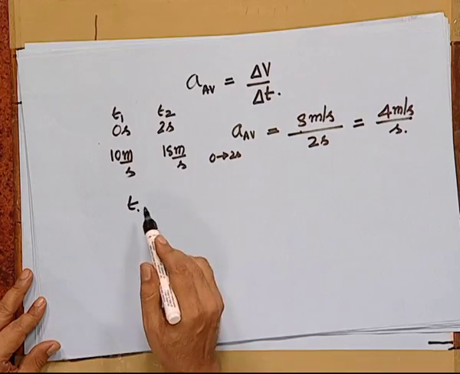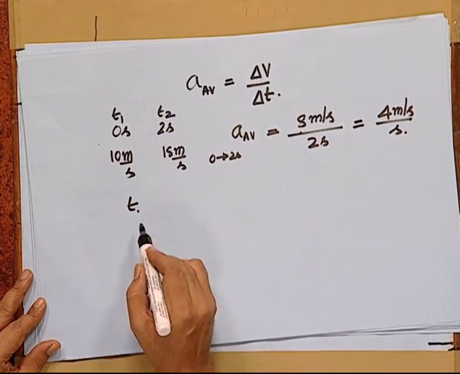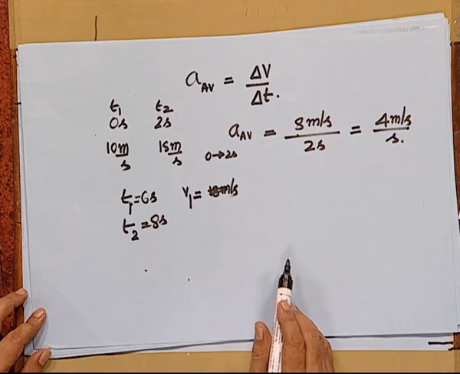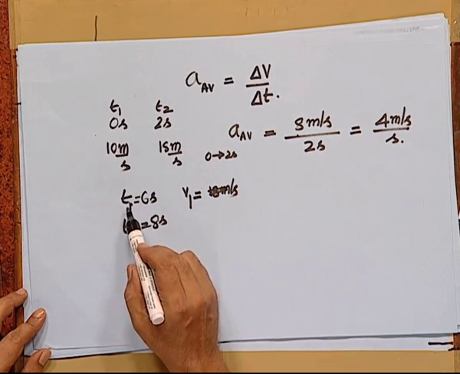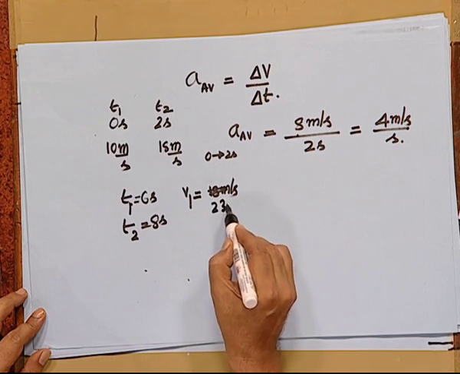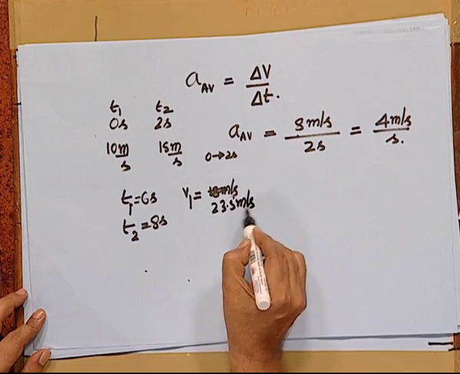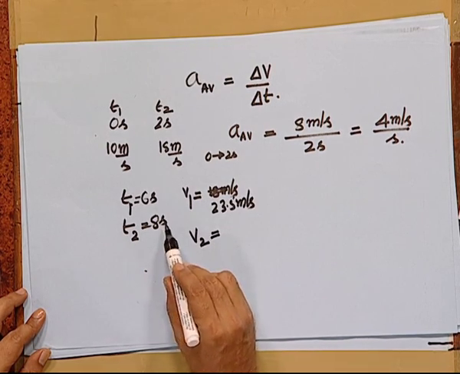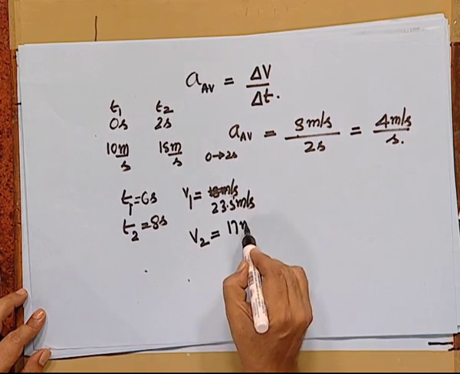Now the average acceleration in the time interval between t is equal to 6 seconds, that is t1 is equal to 6 seconds, to t2 is equal to 8 seconds. At t1 is equal to 6 seconds, the velocity is 23.5 meters per second and velocity at time t2 corresponding to 8 seconds is 17 meters per second.